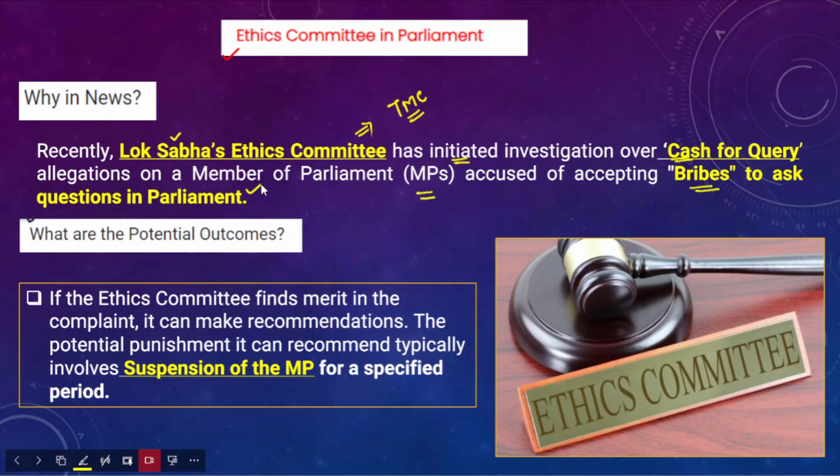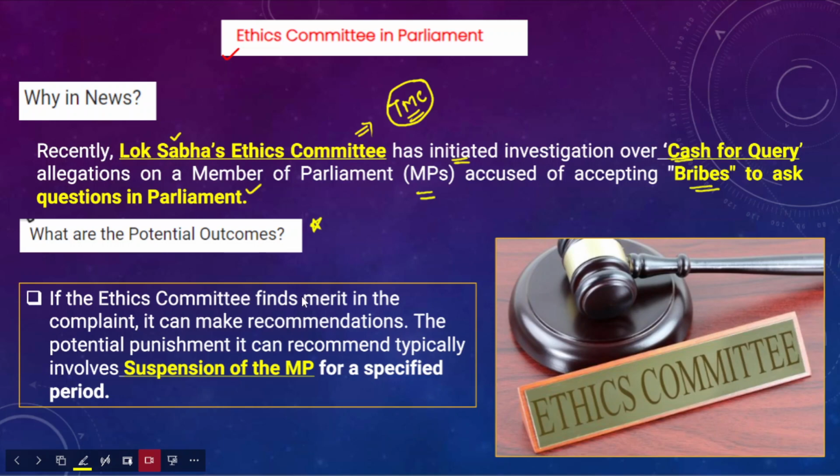Now, what was the allegation? The allegation was that she accepted bribes, took money, to ask questions in the parliament. This was the allegation leveled against a TMC MP. In this context, what will be the potential outcomes whenever the Lok Sabha Ethics Committee has initiated such an investigation on a particular member? It has the following outcomes.